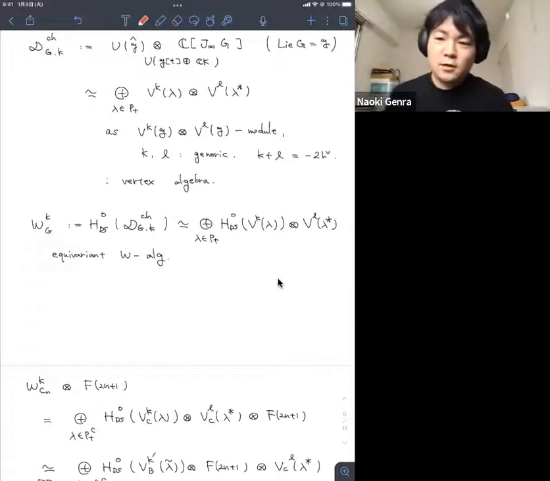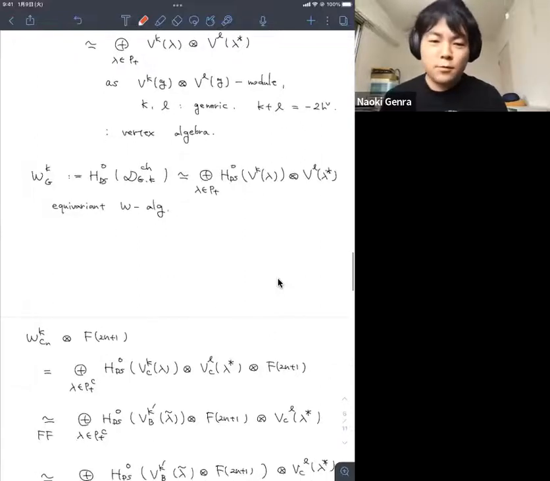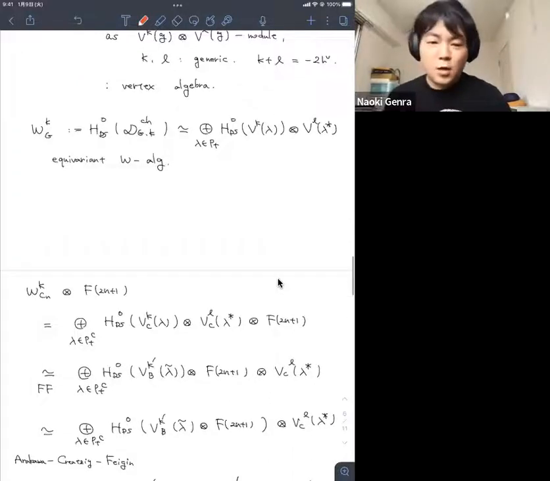So we consider G of type Sp_2n, I mean type C_n. We consider the equivariant W-algebra of type C_n tensor F_{2n+1}. So this equivariant W-algebra part becomes this direct sum of the Drinfeld-Sokolov reduction tensor the other factor, F_2n. And now we want to write the Feigin-Frenkel duality.